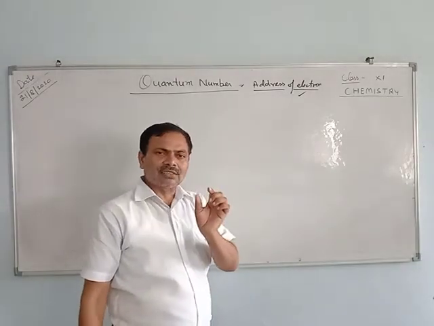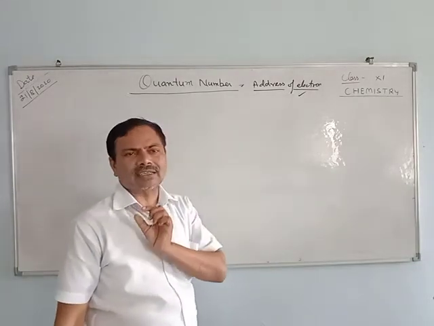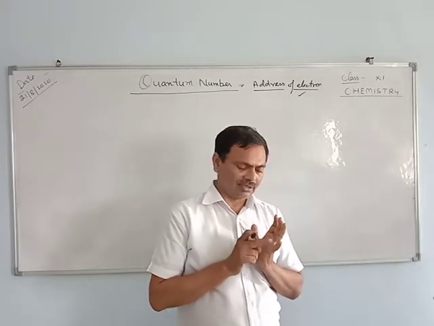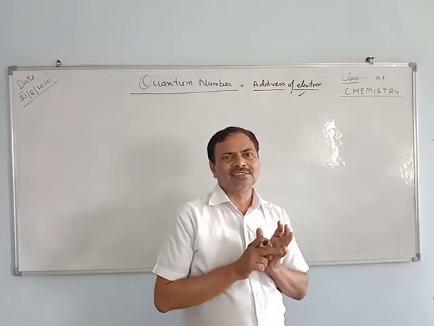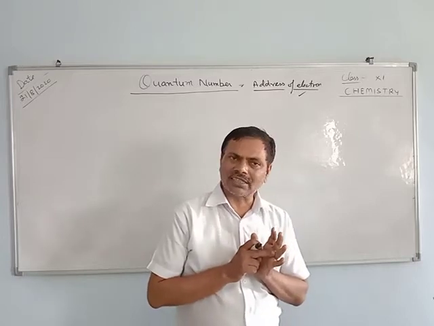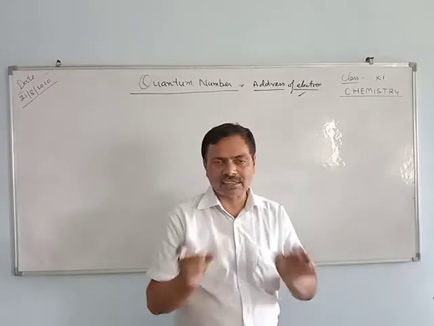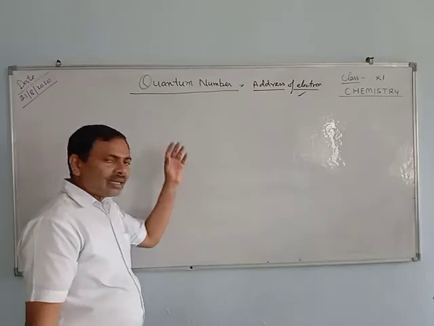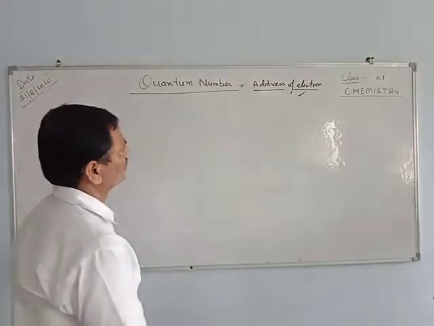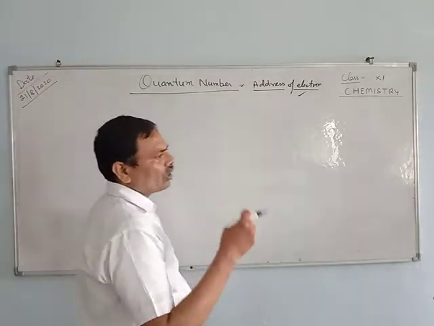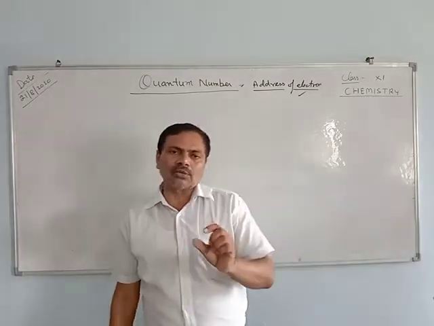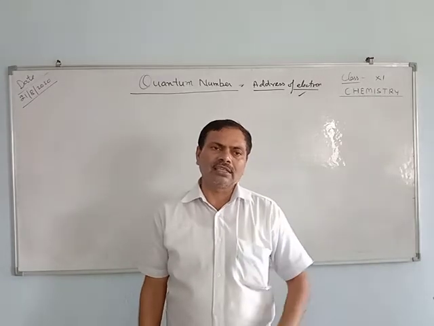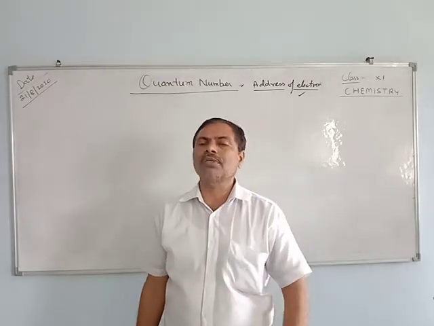These are the basic parts of the address: house number, name of the mohalla, city or district, and the state. In the same way, quantum numbers are the address of the electron. With the help of quantum numbers, we can find out the exact position of the electron and the energy level of the electron.